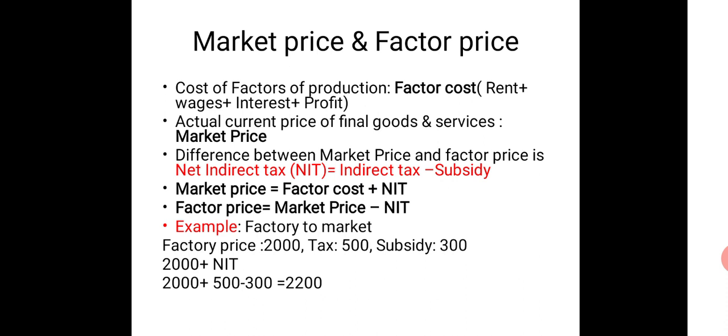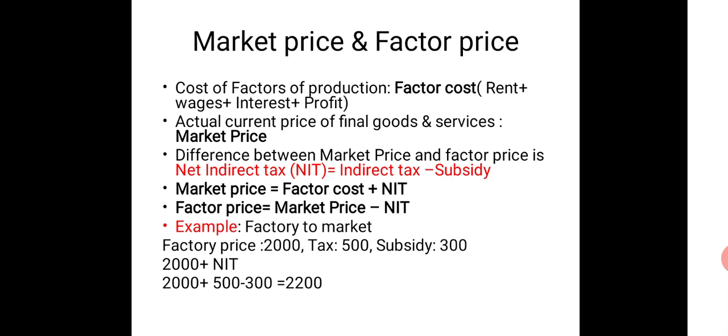So I'm considering factor price as factory price. After paying rent, wage, interest and profit and all, it comes to 2000. That is how the product is coming out of the factory, 2000. Of course, the government is going to tax them. Can you sell the product exactly at 2000 in the market? No, you might have seen in almost all products that the price is inclusive of all the taxes. So 500 is being taxed.